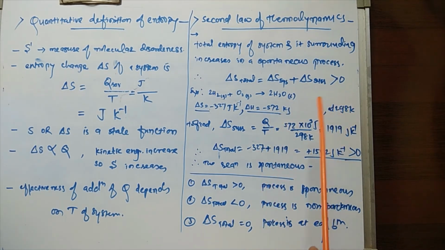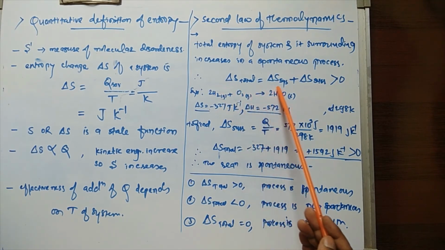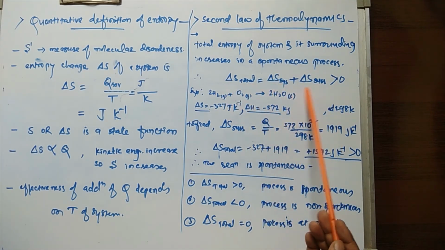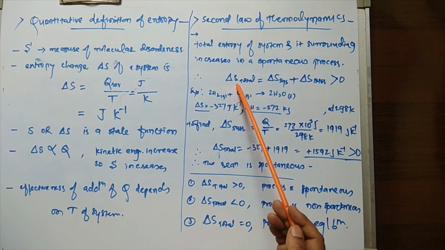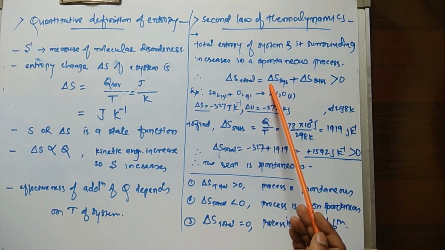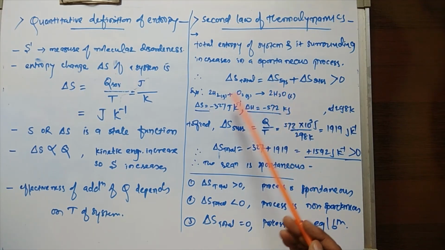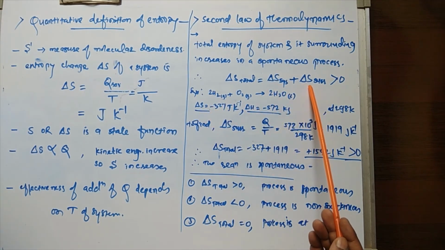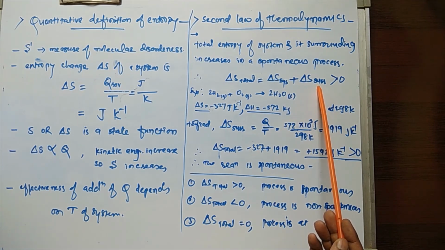Okay. Now from this relation we can find out the total change in entropy. We already know the entropy change of the system, but we have to find out the change in entropy for the surroundings.